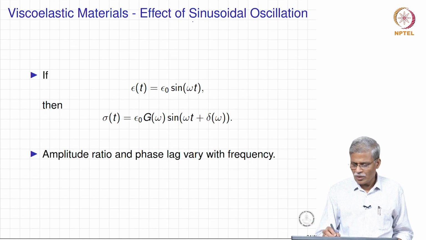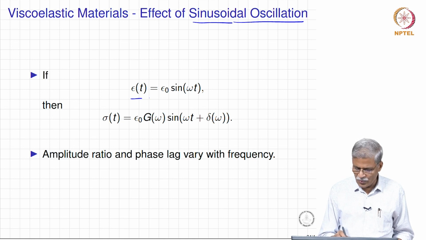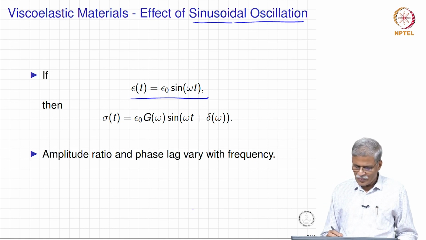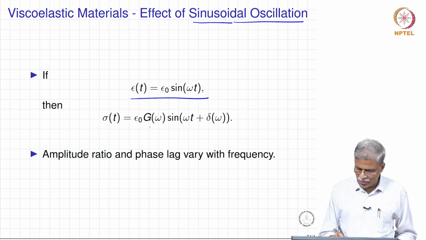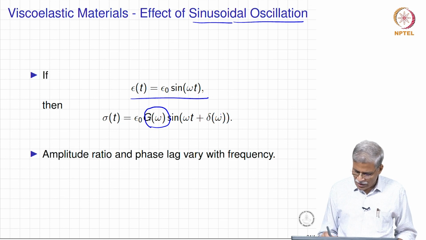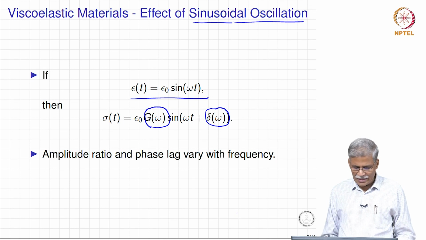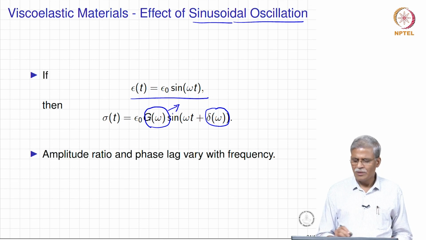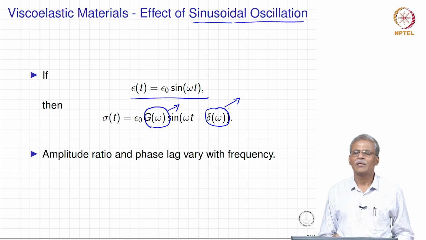Now, finally, when we talk in terms of sinusoidal oscillation, and I give a strain history like this, I am not going to get something straightforward, I am going to get something interesting here, and these issues will be discussed in detail later. I am going to get one material function, something like a modulus value, and I am also going to get a phase lag.